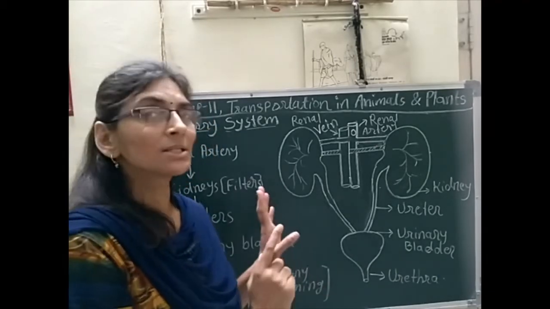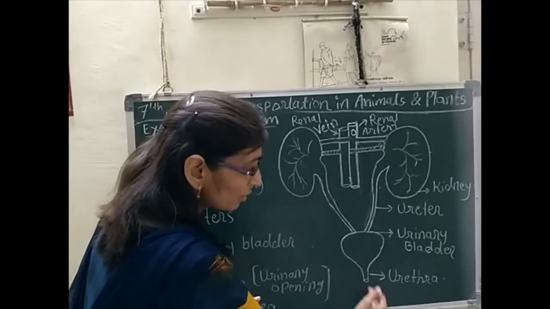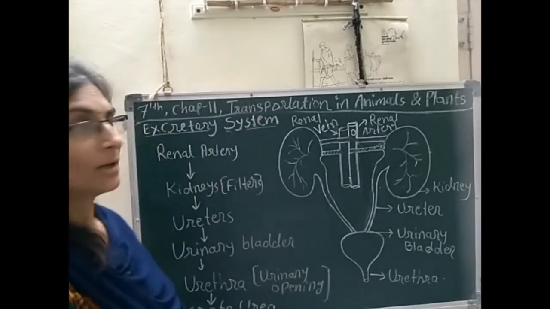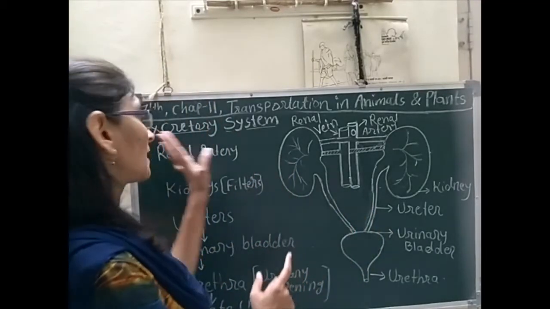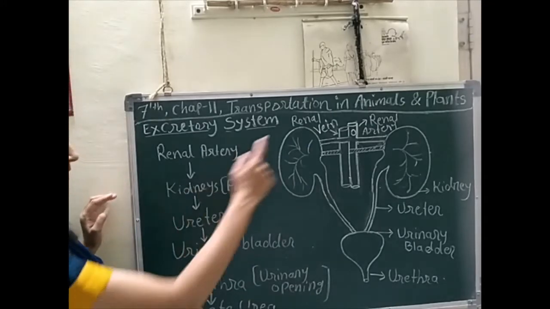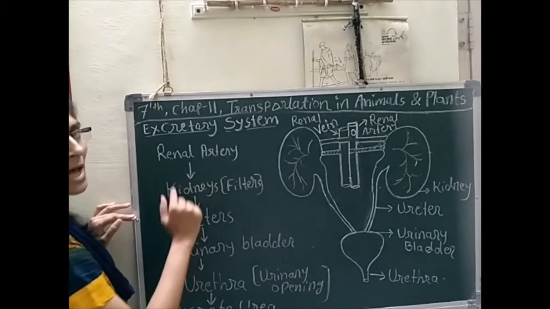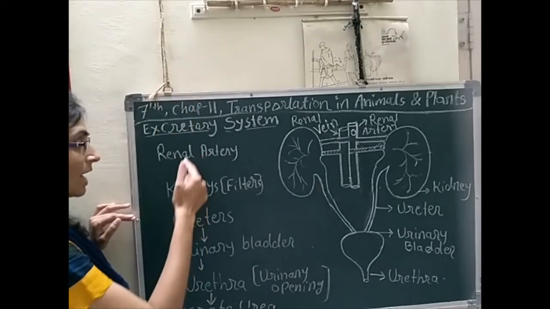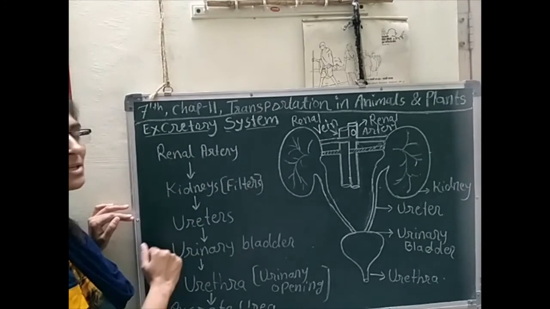But that storage is very temporary. It has to pass that urine out of the body through that urethra. So this was about the functioning of the excretory system. Again we will see through those points. Oxygenated blood is carried through the renal artery from the heart, and it carries useful as well as harmful substances.